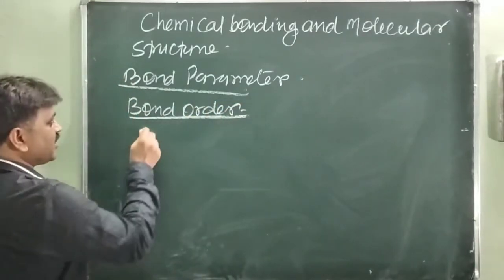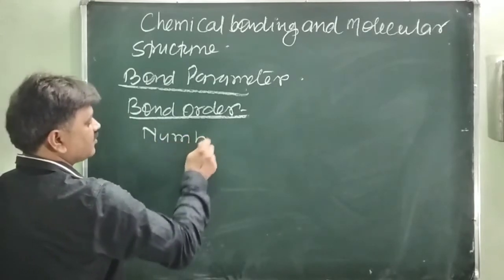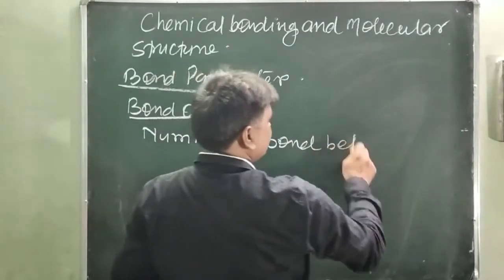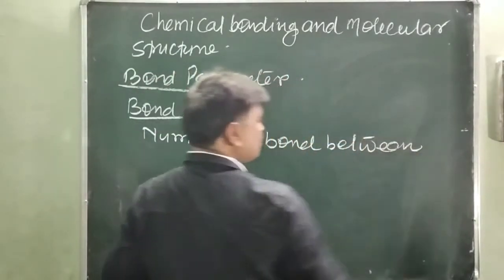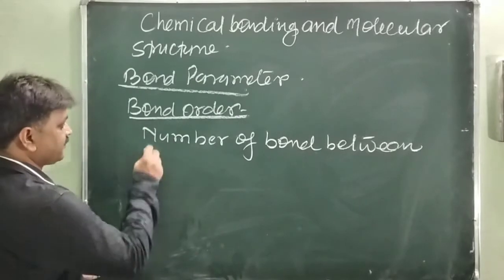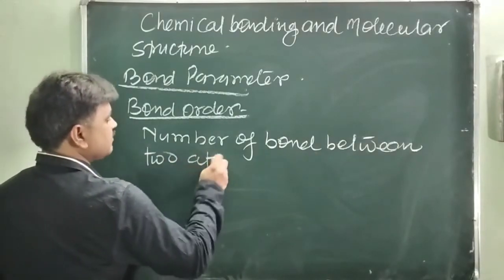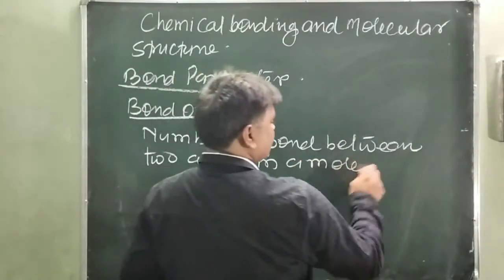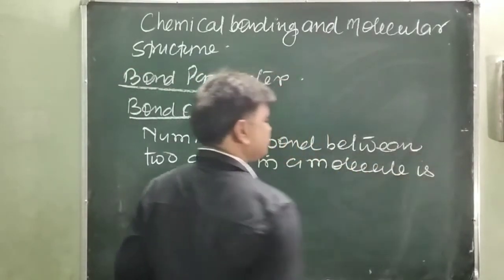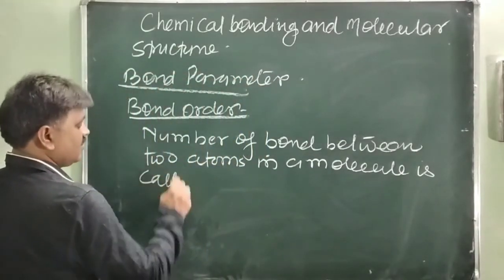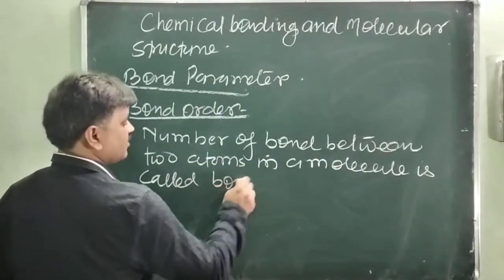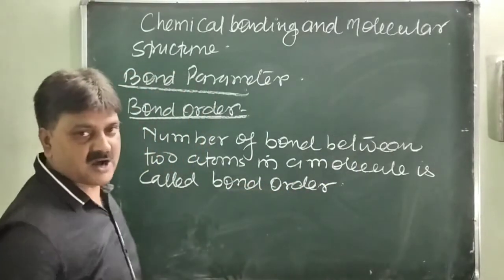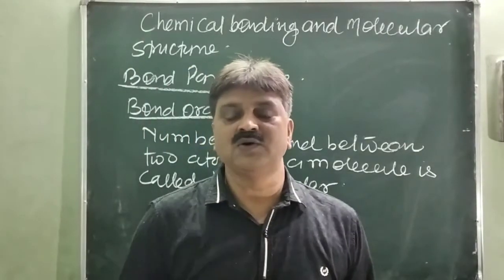Bond order is the number of bonds between two atoms in a molecule. The number of bonds between the two atoms in a molecule is called the bond order.